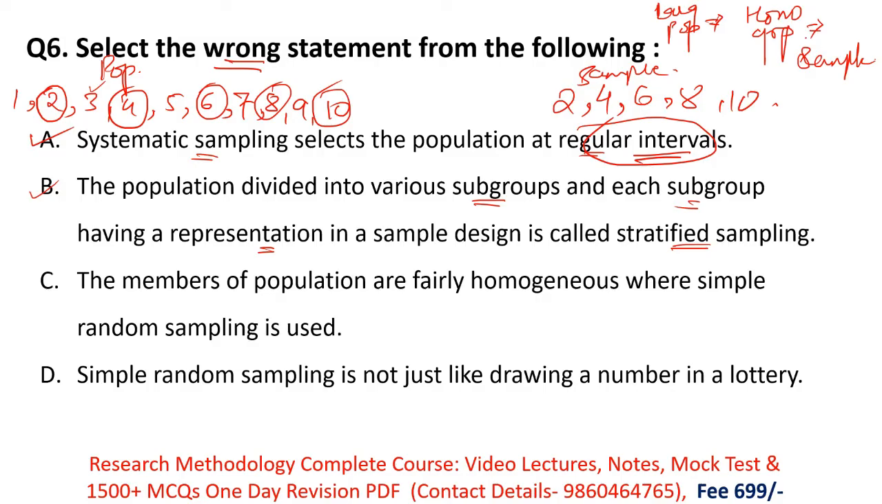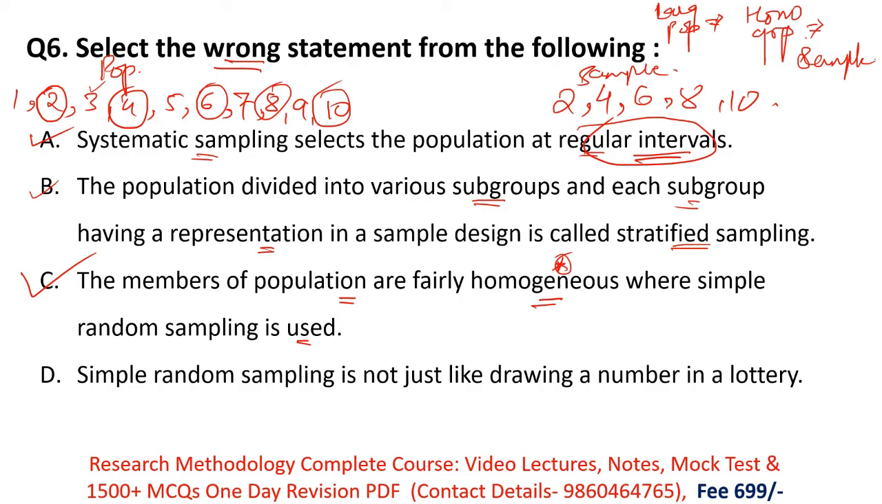Then option C here is: the members of the population are fairly homogeneous where simple random sampling is used. Yes, whenever the researcher uses simple random sampling, or selects random samples from the population, at that time the population should be homogeneous. This is a very important sentence. So here option C is also correct.